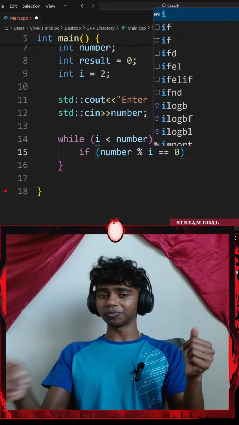Okay, I'll go with divisibility by integers from 2 up to the square root of the number. Oh, I see. That actually makes sense. Okay, while i is less than number. Okay, another pair of curly braces here.